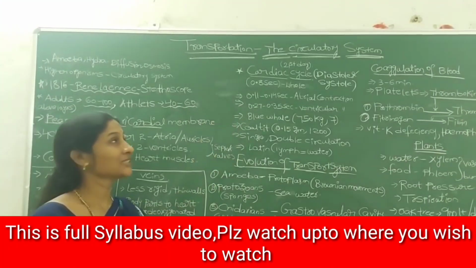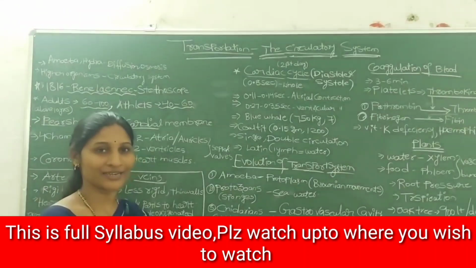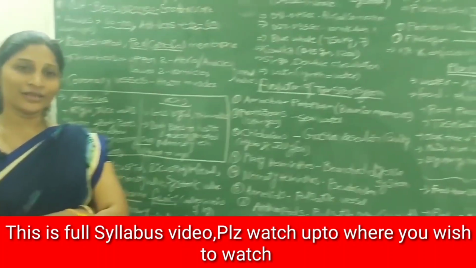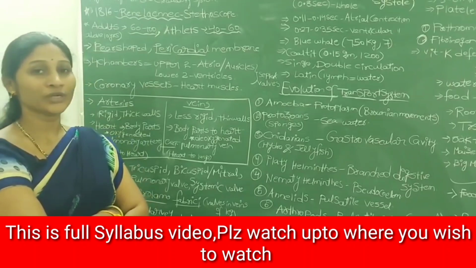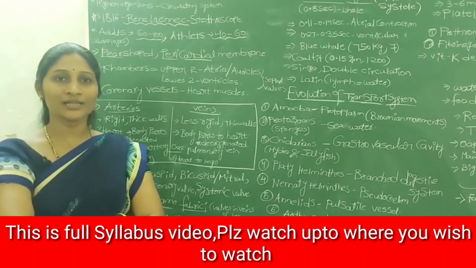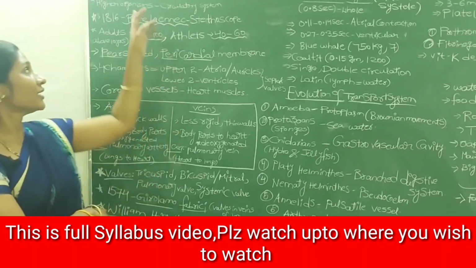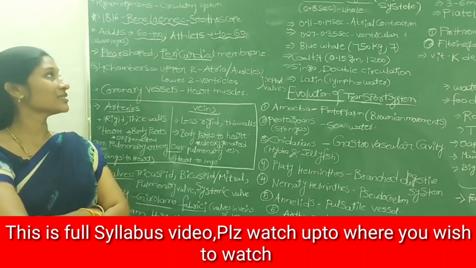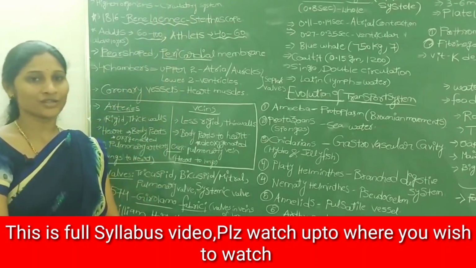Today we are going to discuss the third lesson of your biology, that is transportation, the circulatory system. First of all, we all know that all living organisms, for their growth and maintenance of the body, need nutrients, different gases, and different liquids. So these materials are transported within the body. For example, in unicellular organisms like amoeba and simple organisms like hydra, these materials are transported by a simple process, either by diffusion or by osmosis.